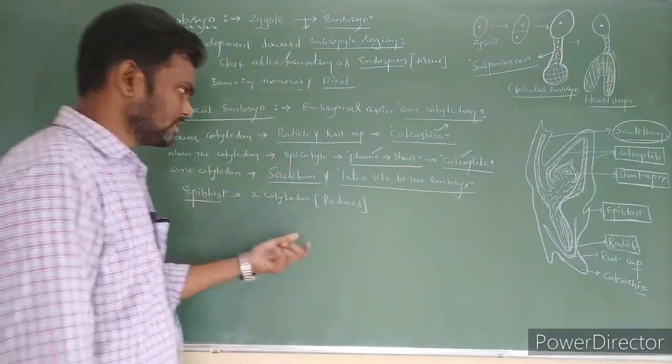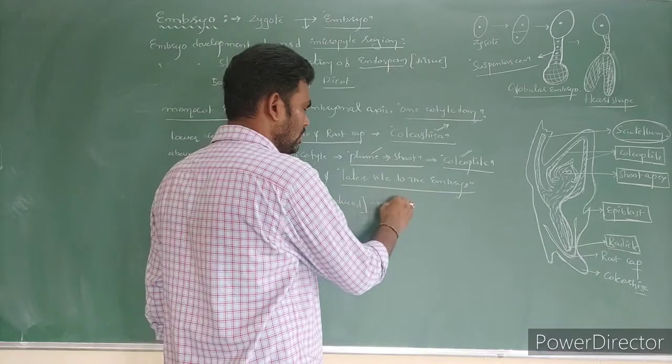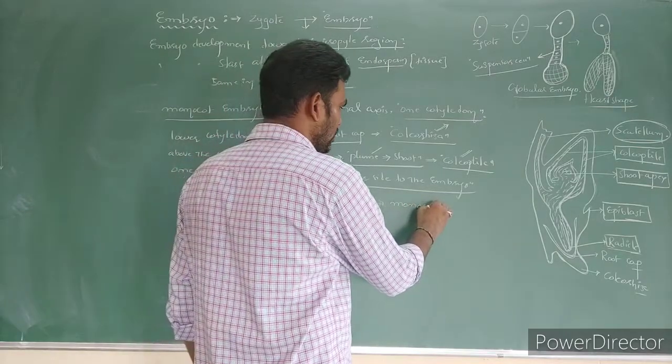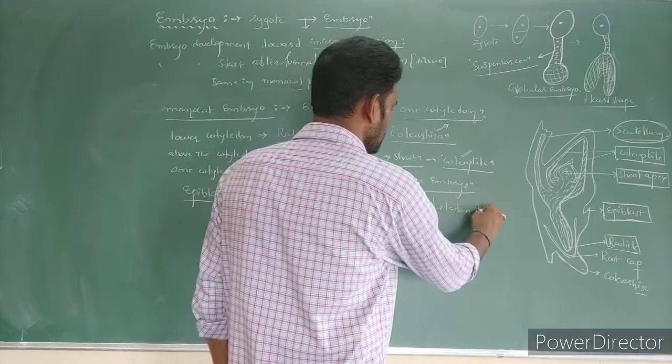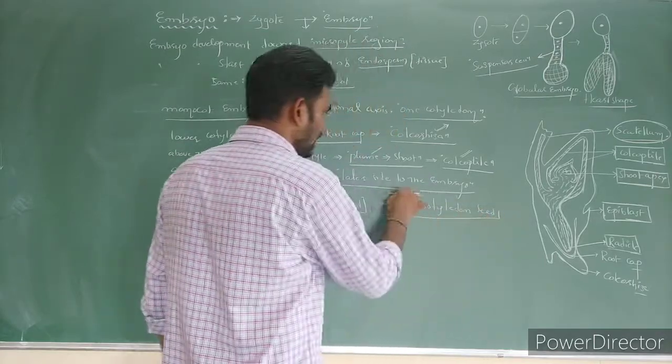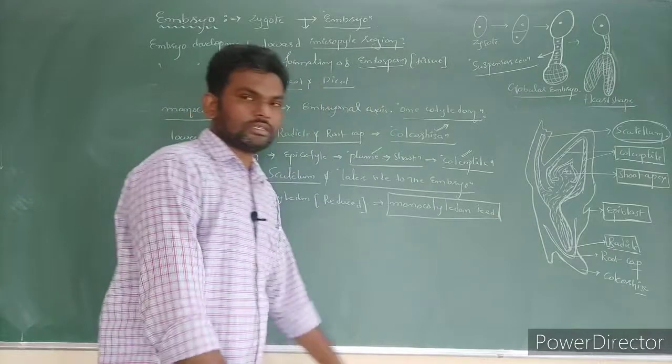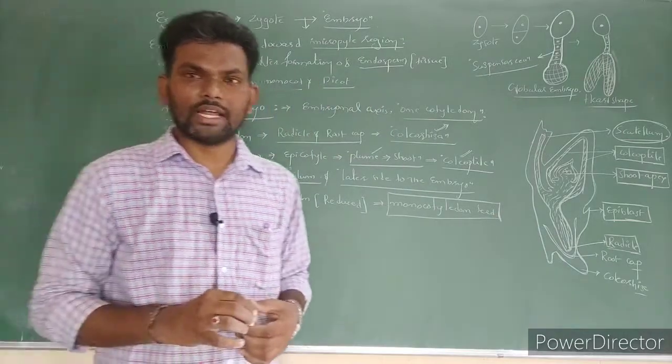That's why seeds containing only one cotyledon are called monocotyledonous seeds, or monocotyledonous embryos. So this is the embryo of monocot as well as dicot.